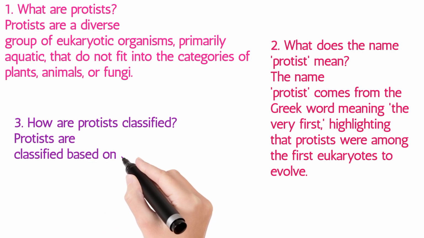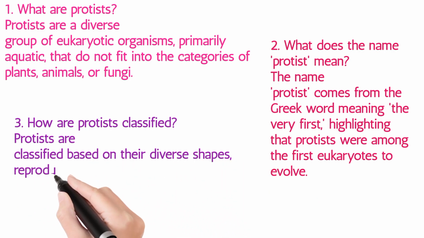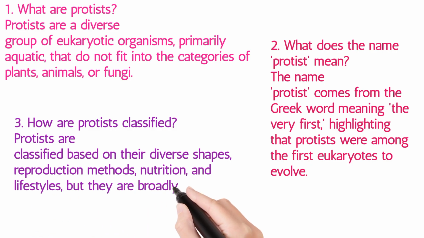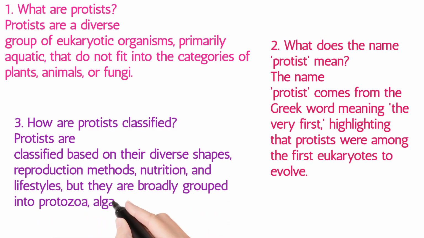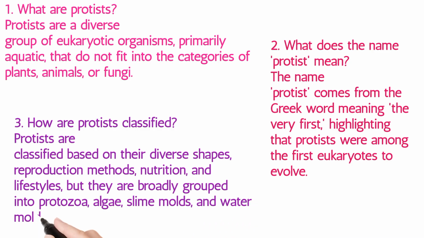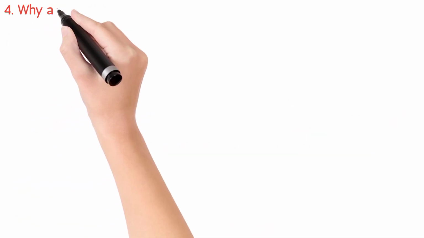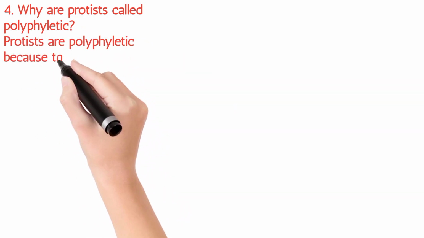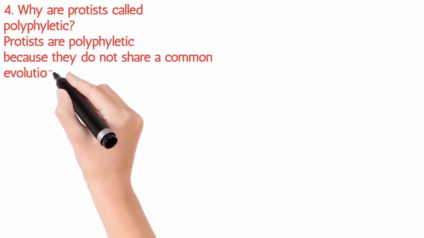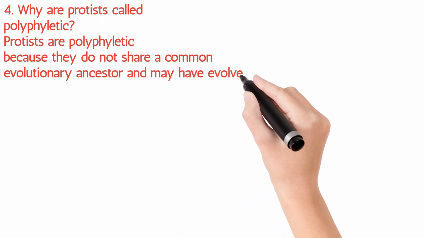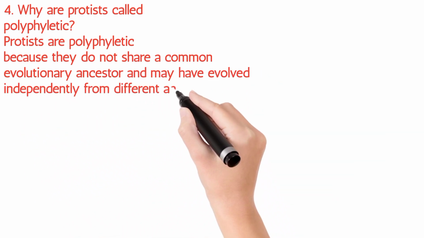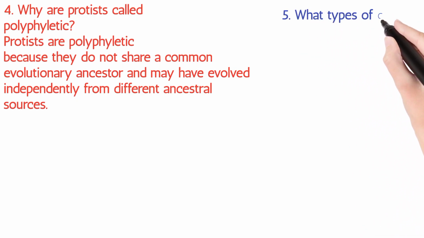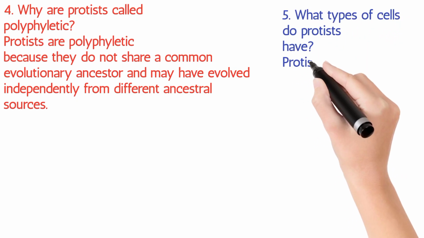3. How are protists classified? Protists are classified based on their diverse shapes, reproduction methods, nutrition, and lifestyles, but they are broadly grouped into protozoa, algae, slime molds, and water molds. 4. Why are protists called polyphyletic? Protists are polyphyletic because they do not share a common evolutionary ancestor and may have evolved independently from different ancestral sources.